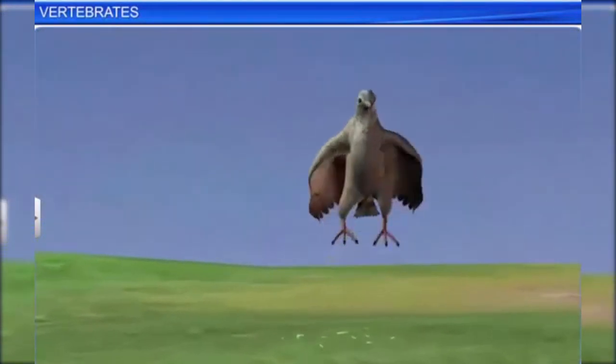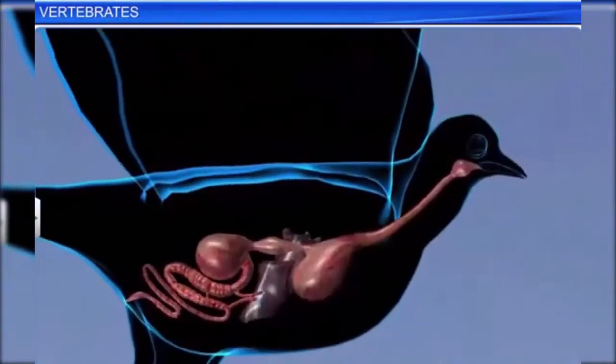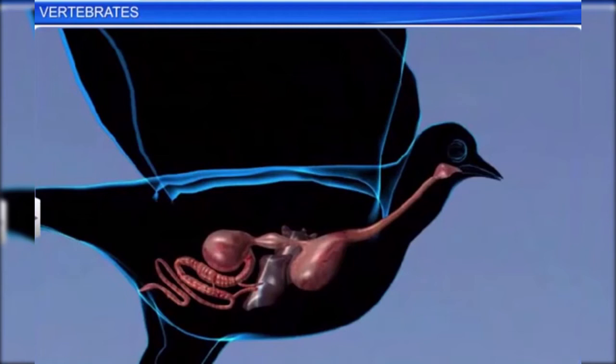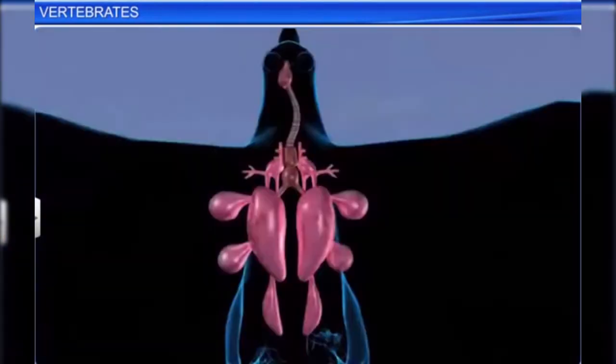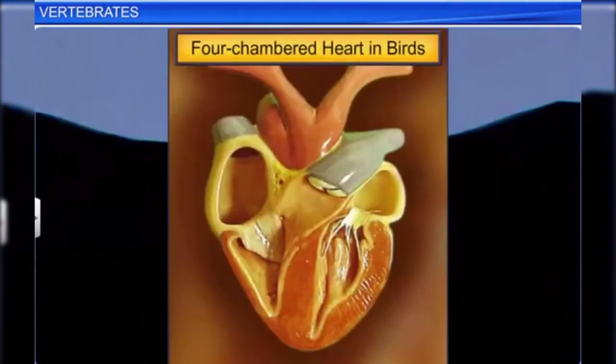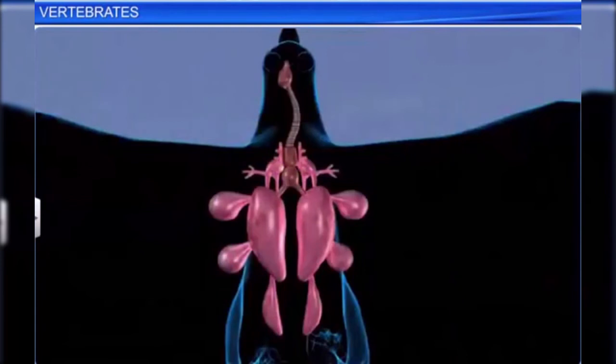Birds use beaks to eat. The food then reaches the digestive tract, which has a crop and a gizzard, which are additional chambers. Birds are warm-blooded or homeotherm, with a four-chambered heart. They respire through lungs, and air sacs connected to their lungs supplement respiration.